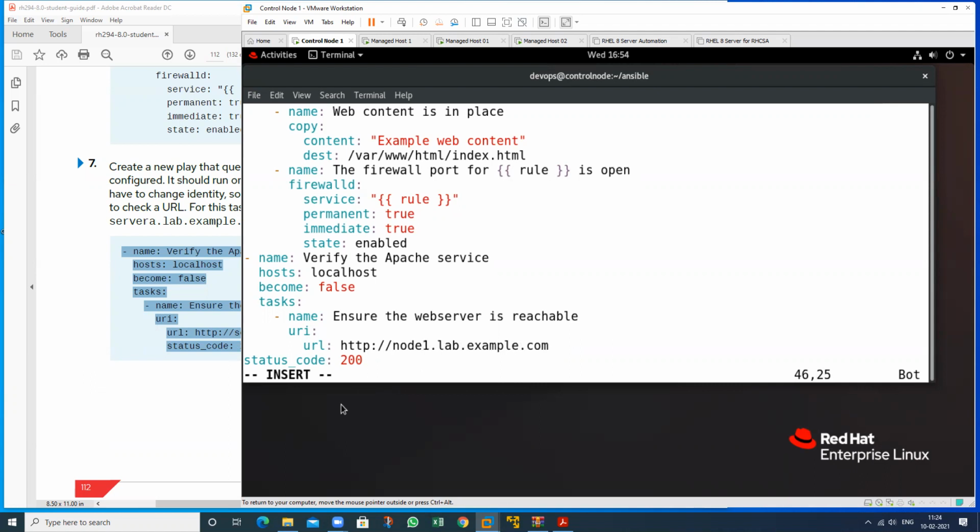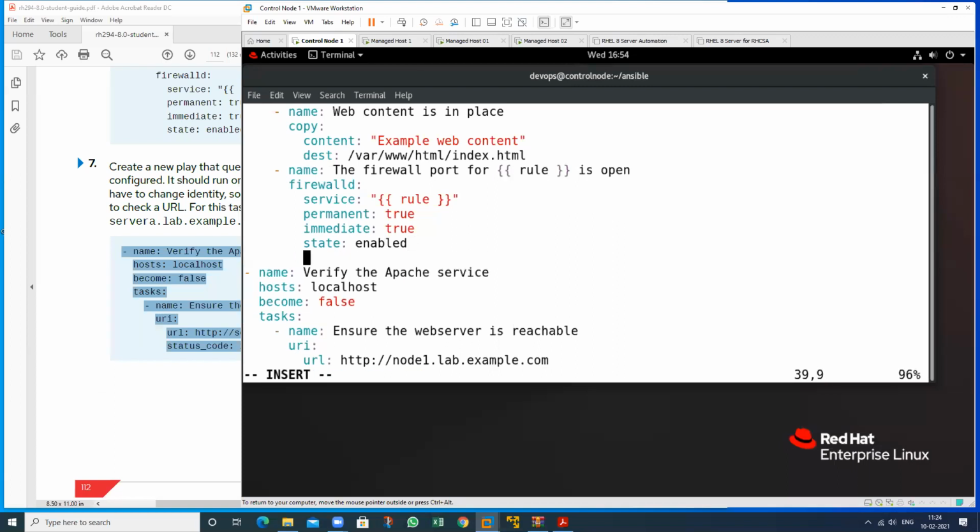Sir, in the top, in the name, verified against Apache service, two spaces are required. Which particular one? Yes, this one? Sir, no, no, no, below this. Yes, sir. There is a space in the left hand side column. This one.